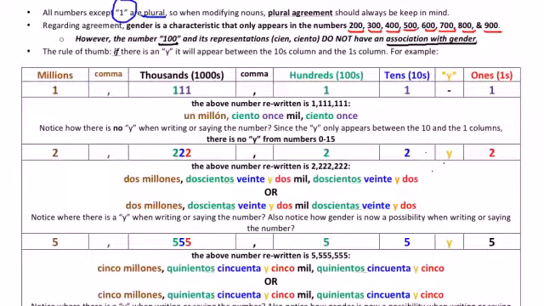I have a column right here, a table actually, that I need for you to refer to. And the number one thing I need for you to remember is that the word y will always appear between the tens column and the ones column. So here's how we use the chart.